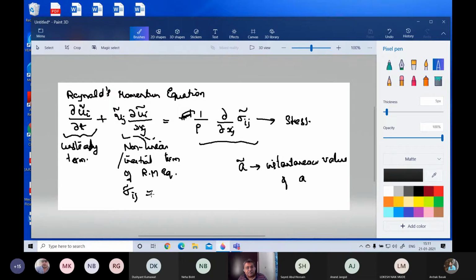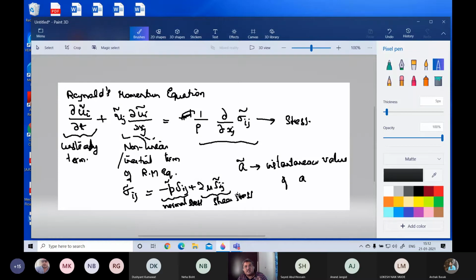This sigma ij, the stress, is usually defined as minus p delta ij plus 2 mu Sij. What this means is that the stress is the sum total of normal stress and tangential stress. This is normal stress. Pressure is a normal stress. This is a shear stress. Shear stress is a tangential stress. Tangential means it acts tangential to the surface. So if you take a fluid element, all the basic derivations are there. You take a small cube and you find out the stresses on it.